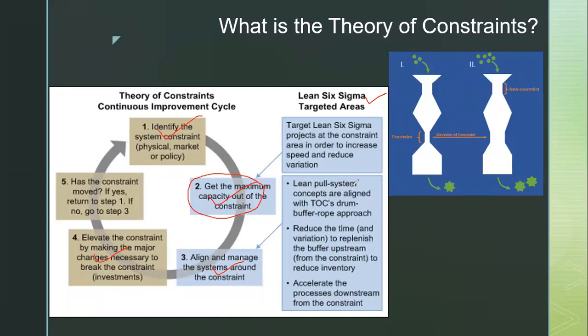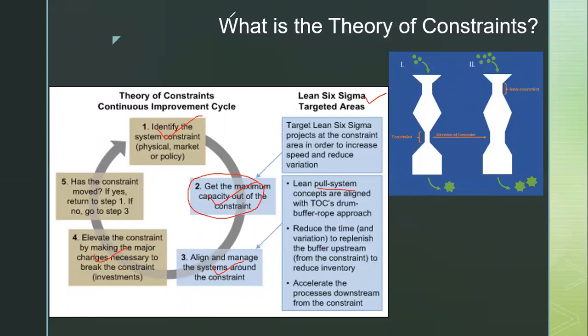As well as in lean, specifically from the pull perspective, once we have identified the bottleneck operation, in order to align the rest of the system, we can use the lean methodology to align the rest of the system with that particular bottleneck operation.